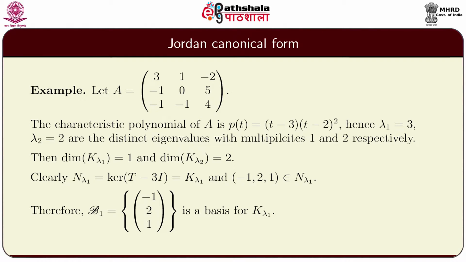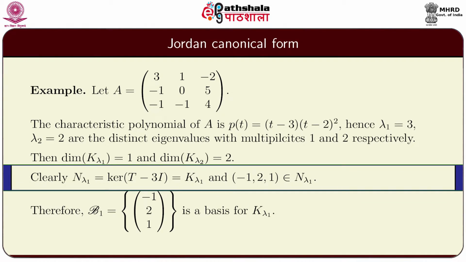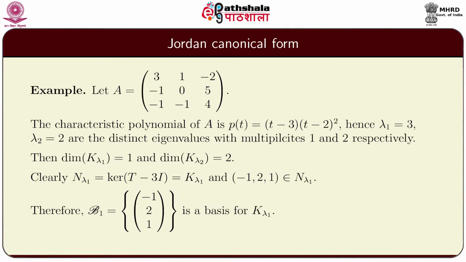Now, the eigenspace N lambda 1 is the kernel of (T minus 3I), and that must be the same as K lambda 1 in this case, and the vector minus 1, 2, 1 is in N lambda 1.